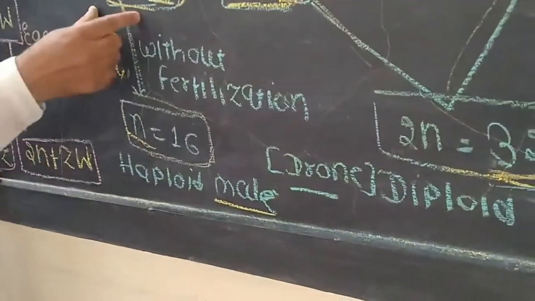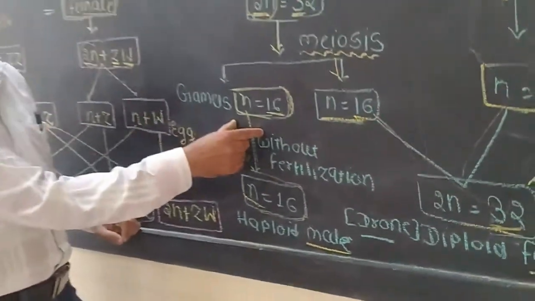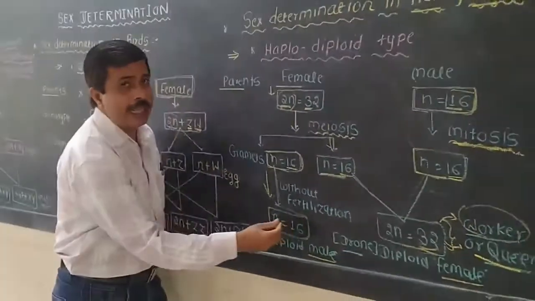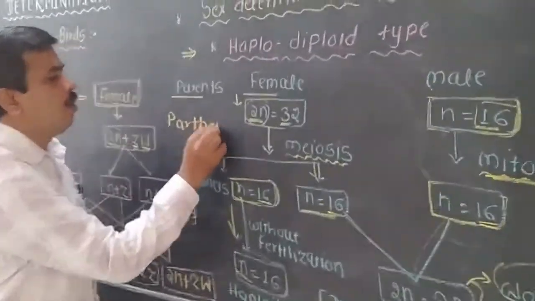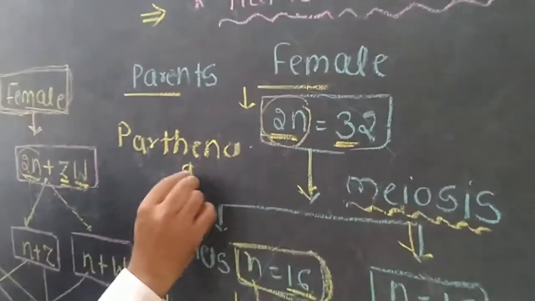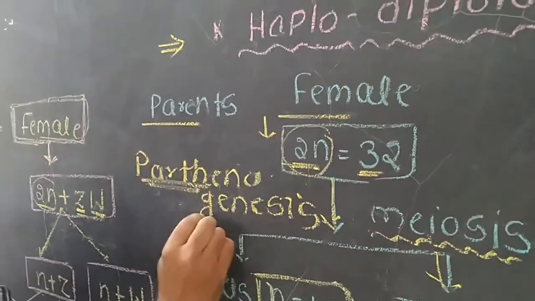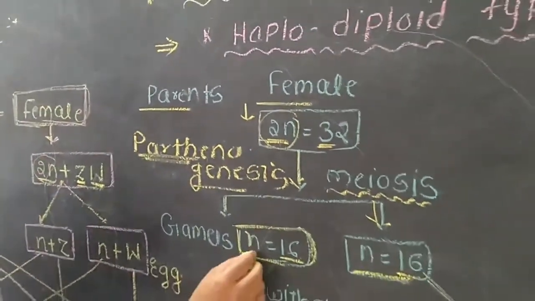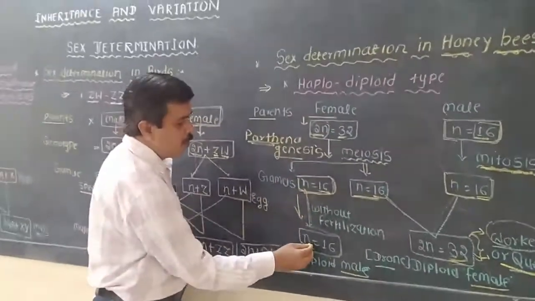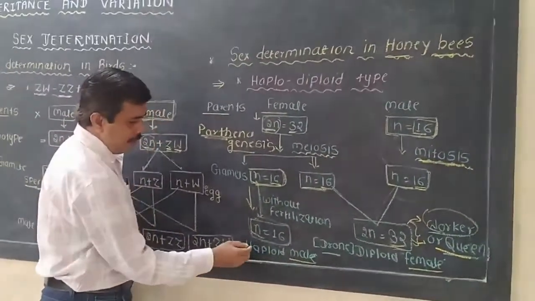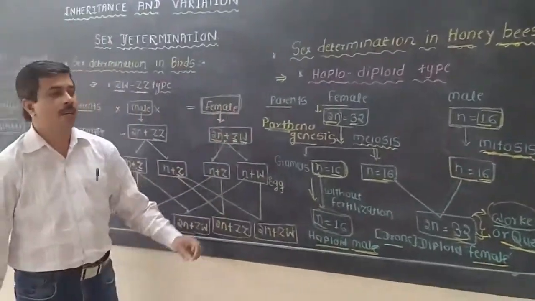An egg developing without fertilization is the process of parthenogenesis. So in parthenogenesis, the gametes without fertilization develop into a zygote that is haploid, and it produces the male.